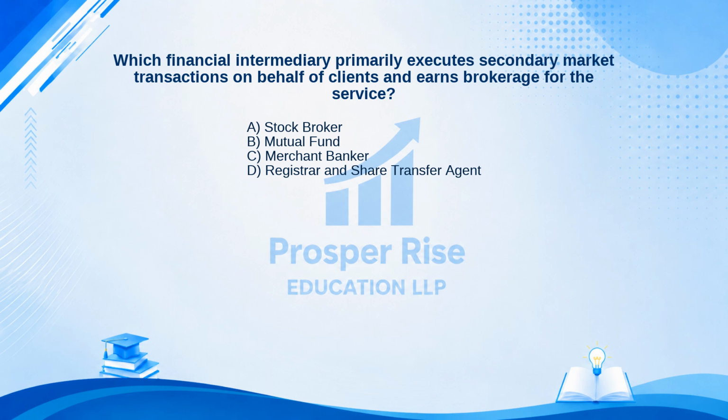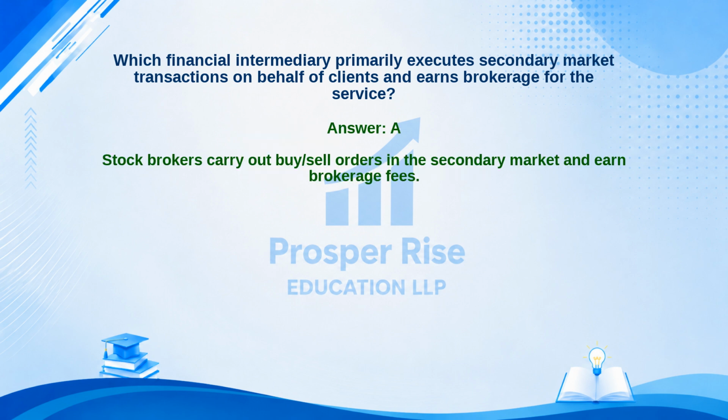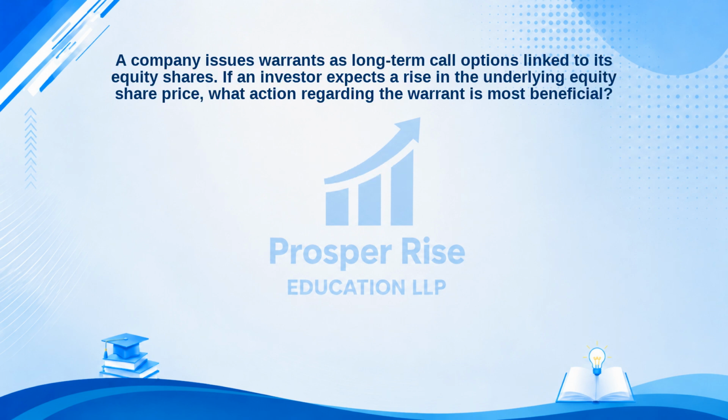A. Stockbroker. B. Mutual fund. C. Merchant banker. Or D. Registrar and share transfer agent. Take a moment to pause the video and decide. The correct answer is option A. Let's see why. Stockbrokers carry out buy-sell orders in the secondary market and earn brokerage fees. Moving on to the next one.